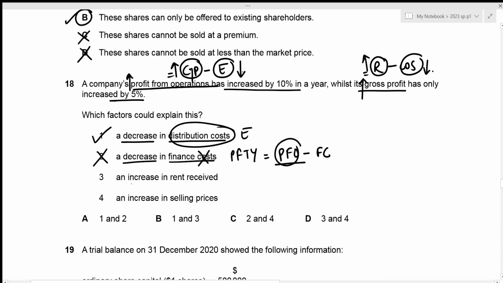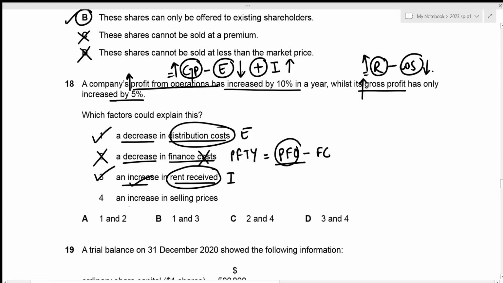The third one is an increase in rent received. Okay, remember that rent received is an income. And incomes are added to the gross profit, right? And we know that for the entire factor to increase, all of our positive aspects should increase as well. So the increment in incomes can result in an increment in profit from operations. And we are given an increment in this as well, which means that this is a factor that could possibly explain the condition in the question, right?